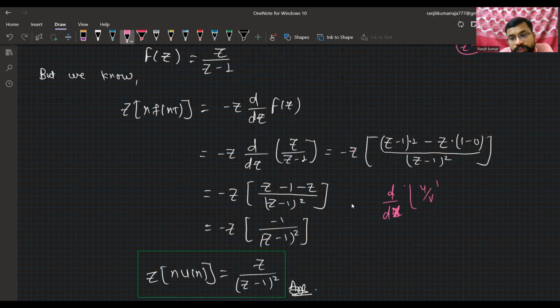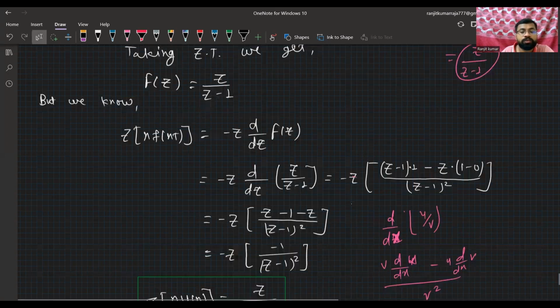Everyone knows that for d by dx of u by v, first we take the first function and differentiate it, keeping the other outside, then differentiate the below one, all divided by the square of the below function. So after solving this, you will get z divided by z minus 1 whole square. So the z transform of n u of n is z divided by z minus 1 whole square.